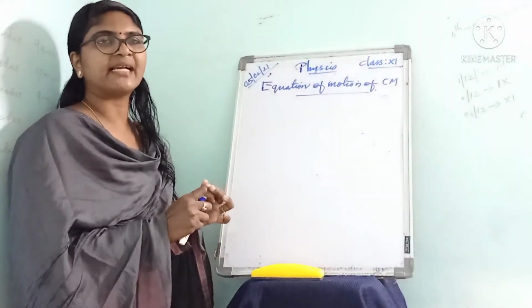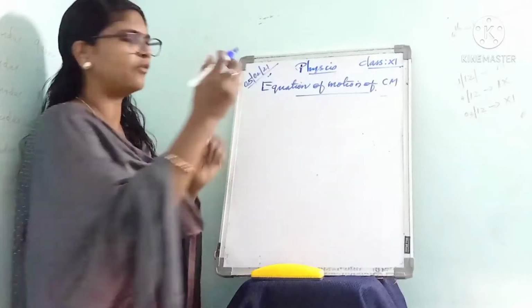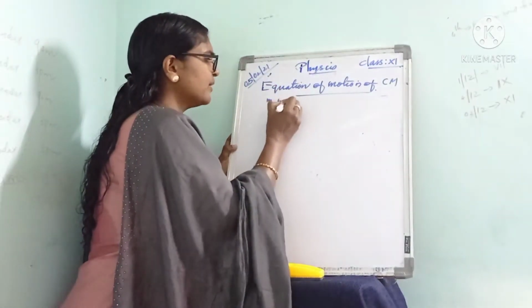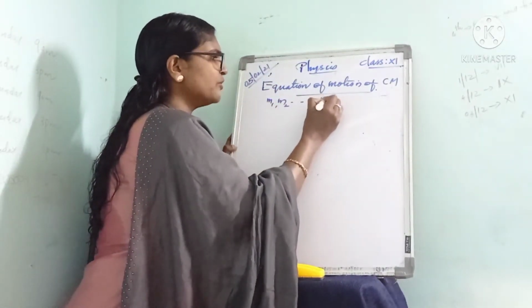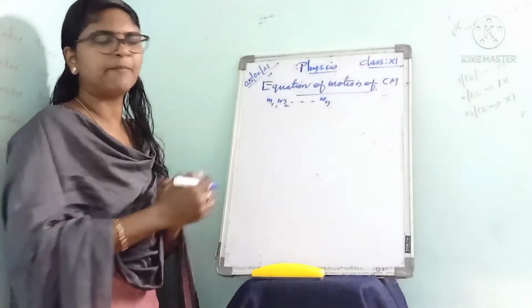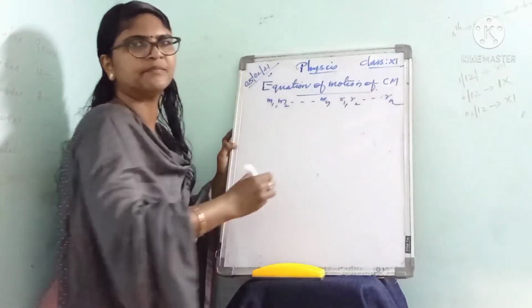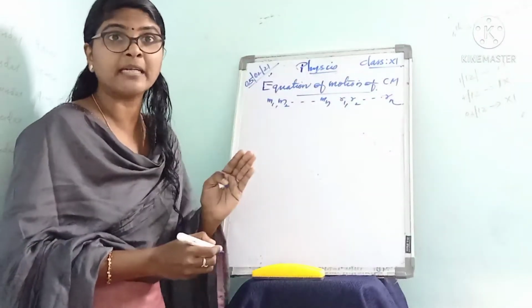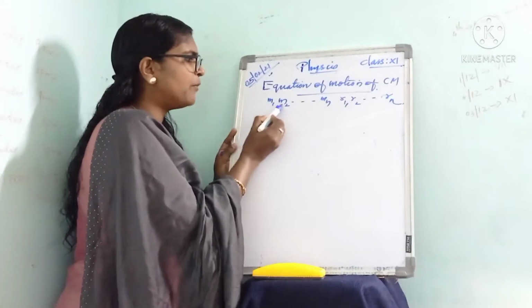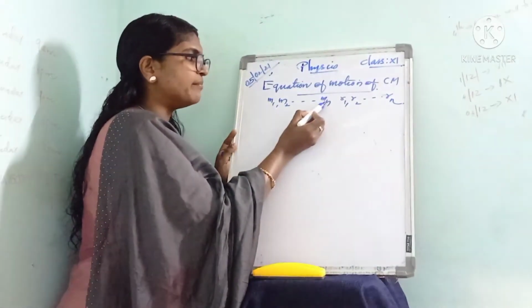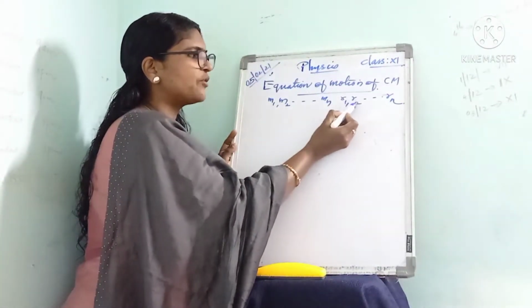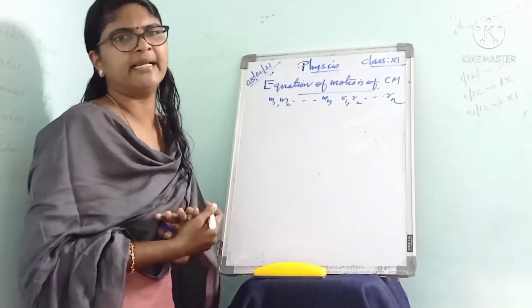Here we are considering a system of n particles of masses M1, M2, etc. up to Mn, and position vectors R1, R2, etc. up to Rn.